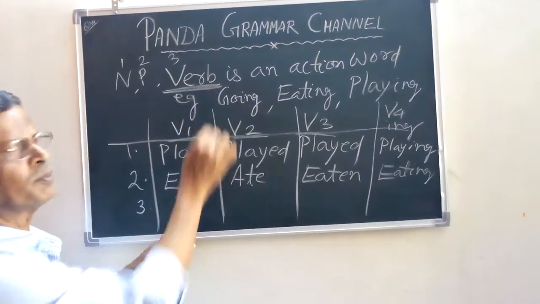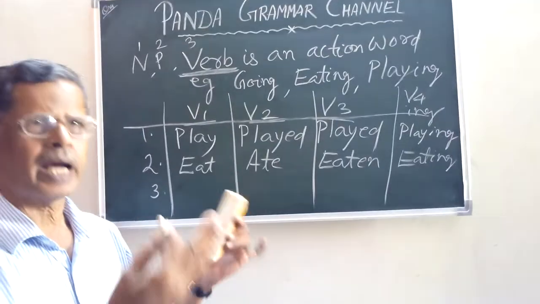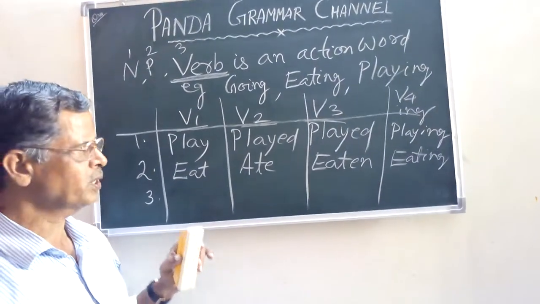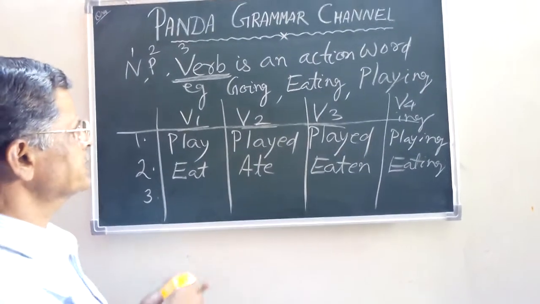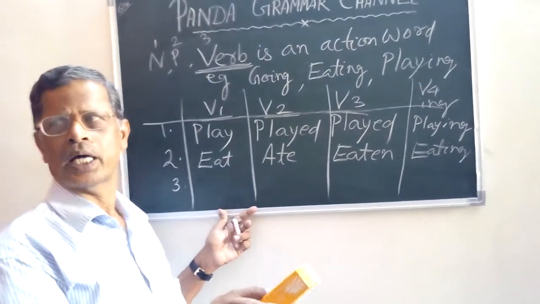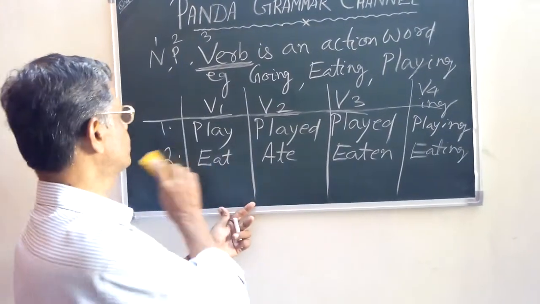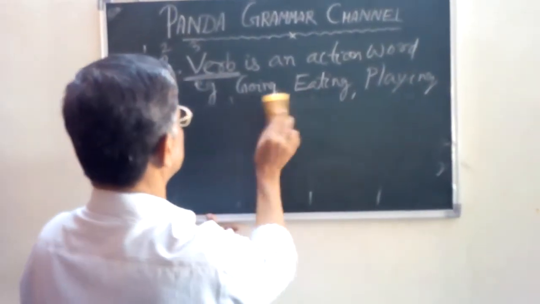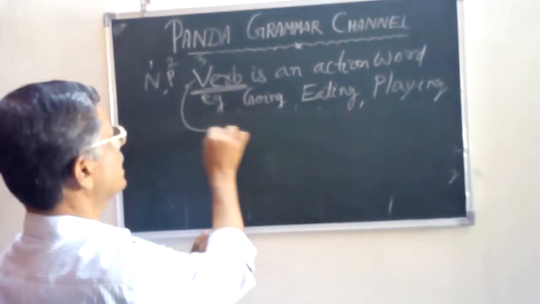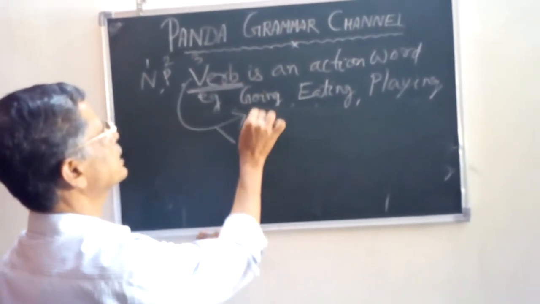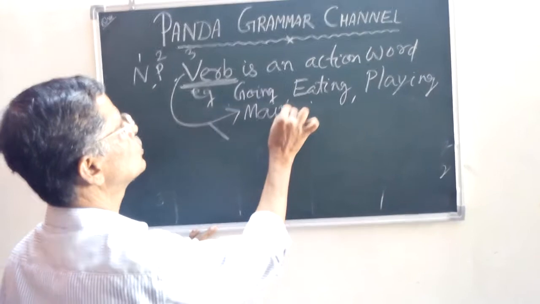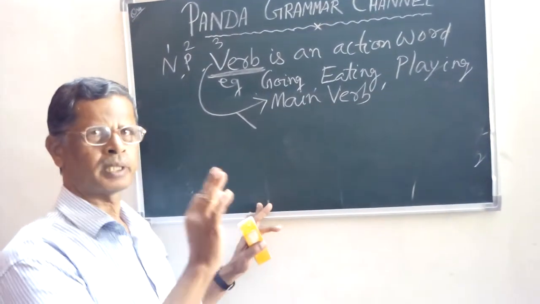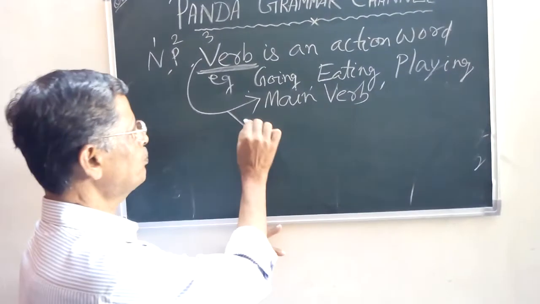And apart from the main verbs, we have another form, that is helping verbs. These things are clear to you, all of you. Now I will tell you about helping verbs. Verbs are divided into 2: main verb, which I told you about just now, and helping verb.